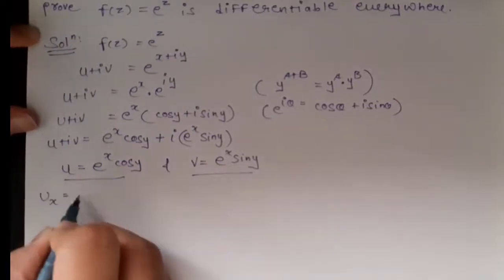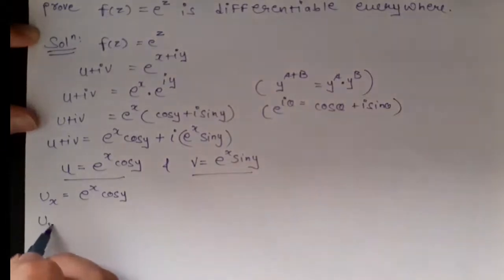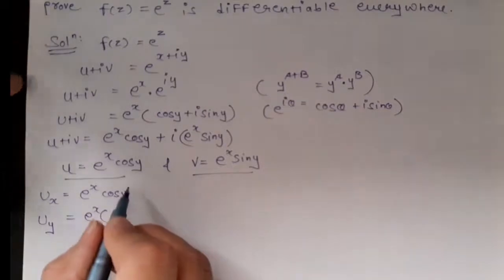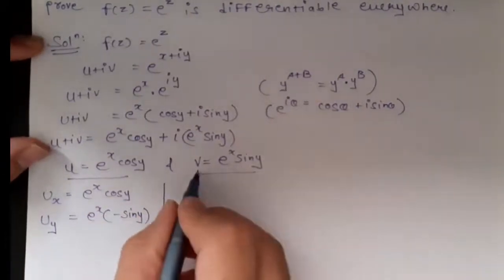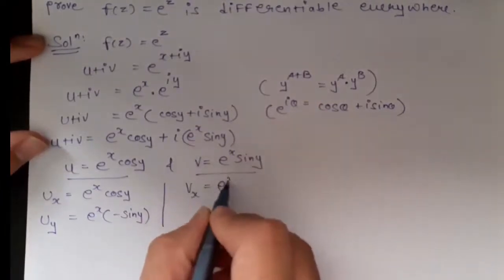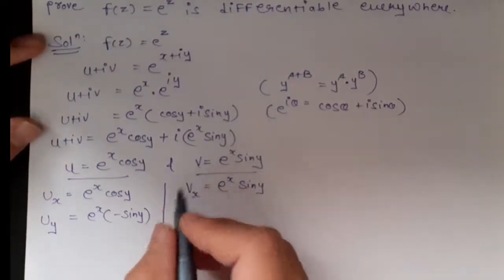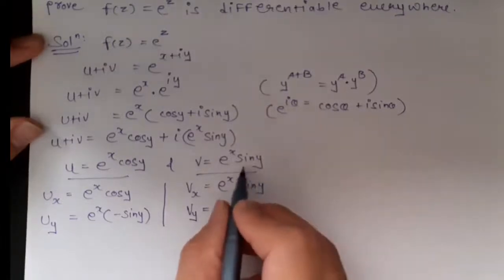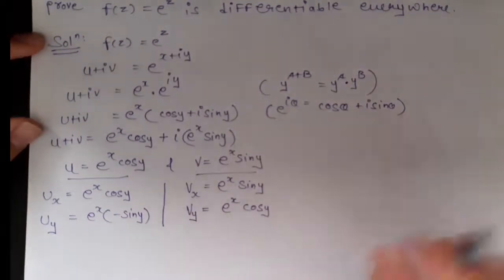Okay, so now we will partially differentiate. So ux is equal to e raised to x into cos y, and differentiating with respect to y, uy is equal to e raised to x, and the differentiation of cos y is minus sin y, so minus sin y. Now differentiating v with respect to x, vx is equal to e raised to x into sin y, and differentiating v with respect to y, vy is equal to e raised to x, and the differentiation of sin y is cos y.